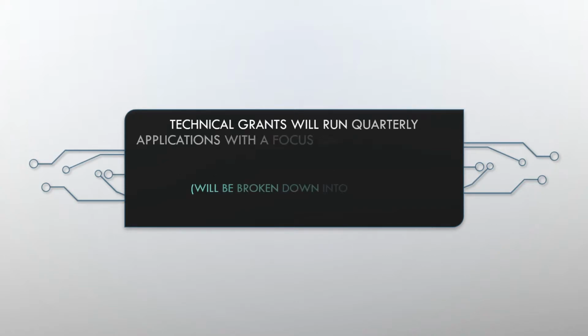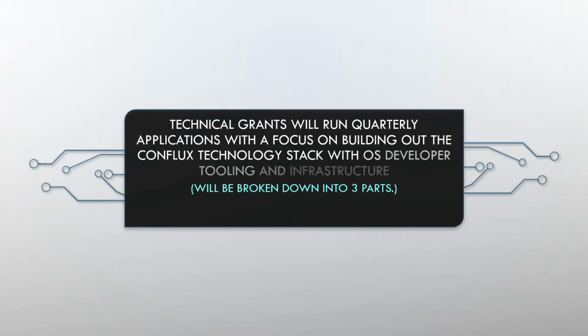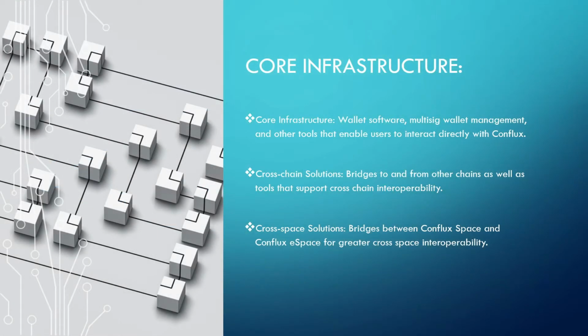Technical grants will run quarterly applications with a focus on building out the Conflux technology stack with OS developer tooling and infrastructure. This will be broken down into three parts. First part being core infrastructure. Core infrastructure will include wallet software, multi-sig wallet management, and other tools that enable users to interact directly with Conflux. Cross-chain solutions, bridges to and from other chains, as well as tools that support cross-chain interoperability. Cross-space solutions, bridges between Conflux Base and Conflux eSpace for greater cross-space interoperability.